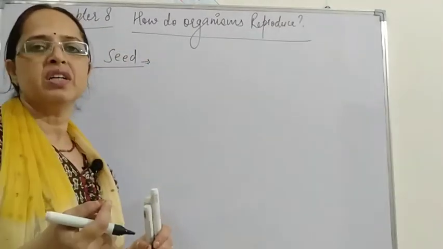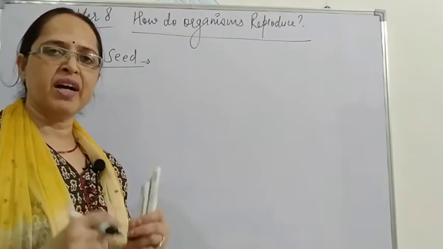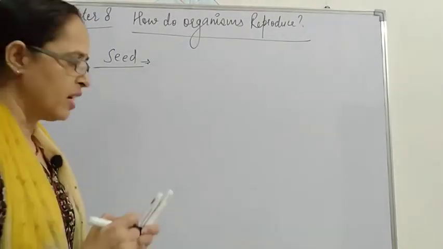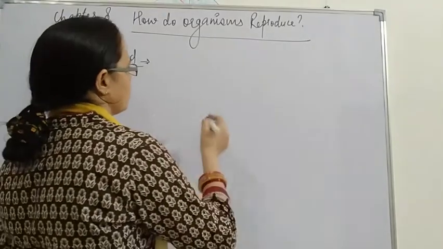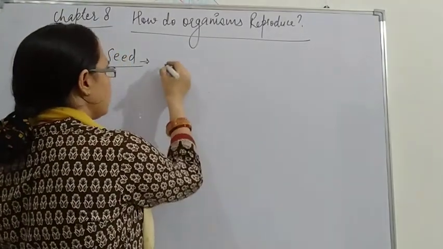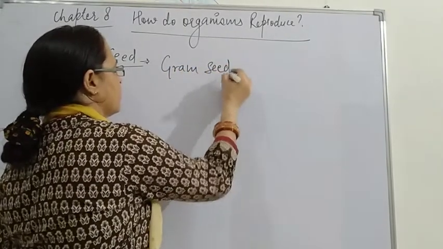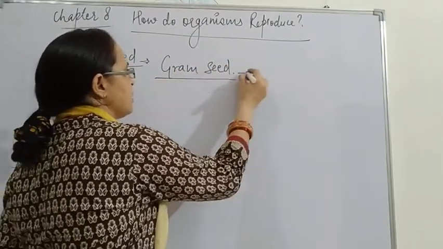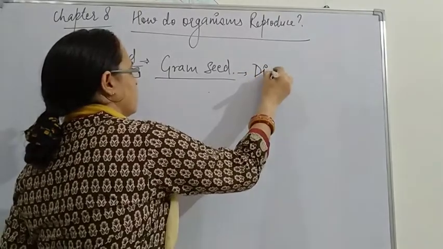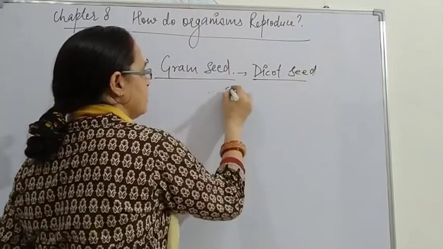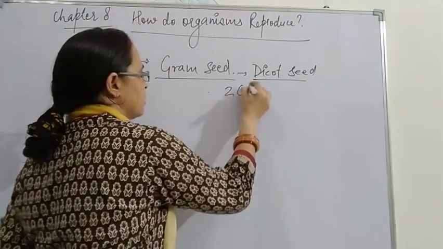When we remove the covering, we find two structures present inside. I am drawing the diagram, just have a look. If I am talking about the gram seed, this gram seed is a dicot seed. That means it has two cotyledons.